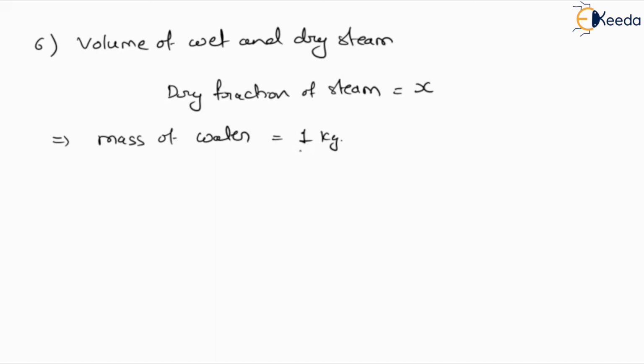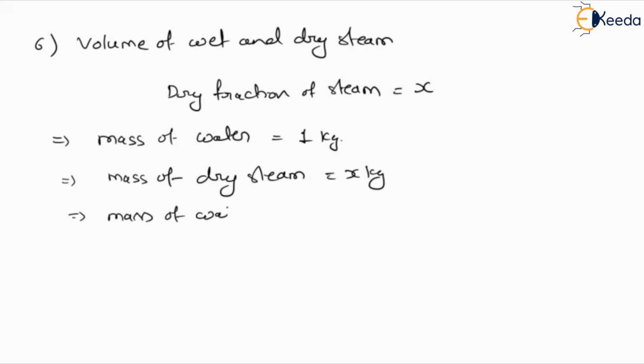If we are considering the dryness fraction, the mass of dry steam will be x kg, and the mass of water particles present in the steam will be 1 minus x kg.